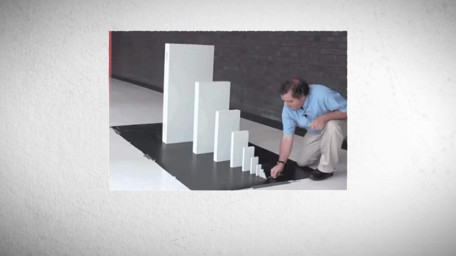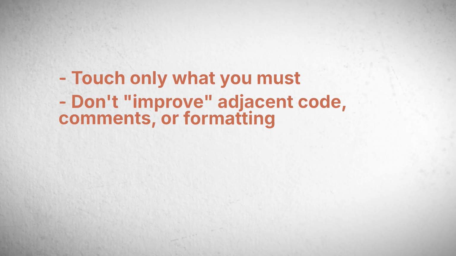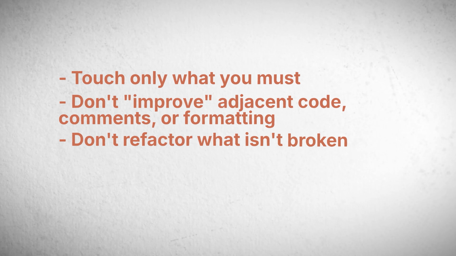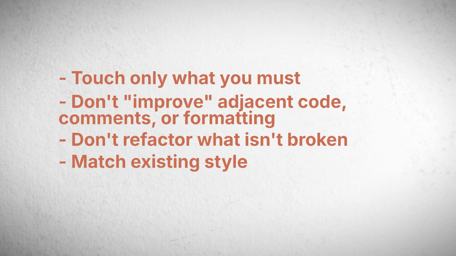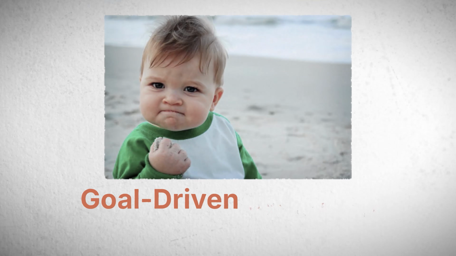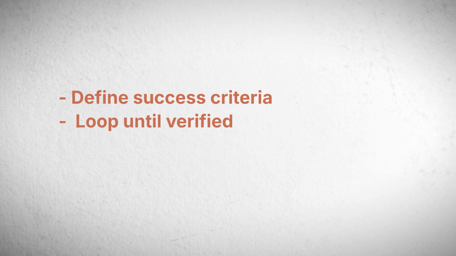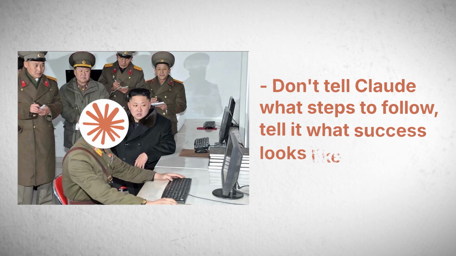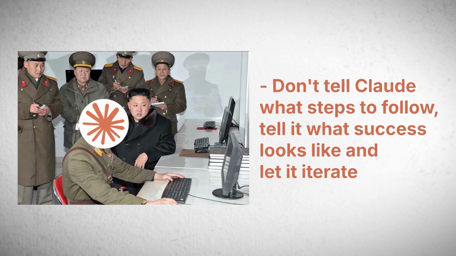Rule 3, surgical changes. Touch only what you must. Don't improve adjacent code, comments, or formatting. Don't refactor what isn't broken. Match existing style. And then rule 4, goal-driven execution. Define success criteria. Loop until verified. Don't tell Claude what steps to follow, tell it what success looks like and let it iterate.